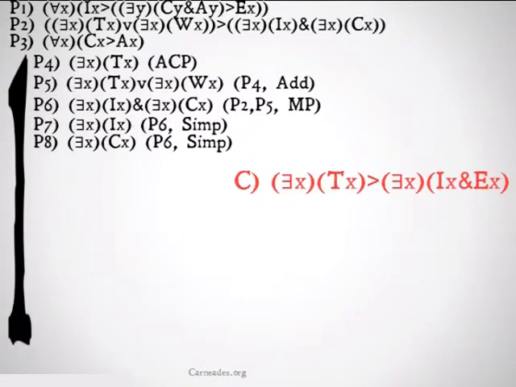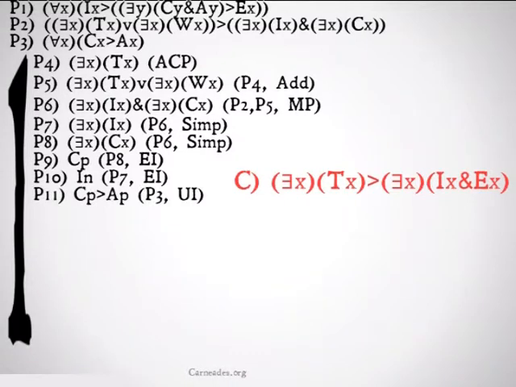We will then simplify that out to its 2 component parts, and then use existential instantiation twice to get p is a c and n is an I. We'll then go ahead and use premise 3. We'll universally instantiate that to get p is a c implies p is an a. We want to do that because we already have p is a c up in premise 9. We'll then use that and modus ponens to get p is an a.